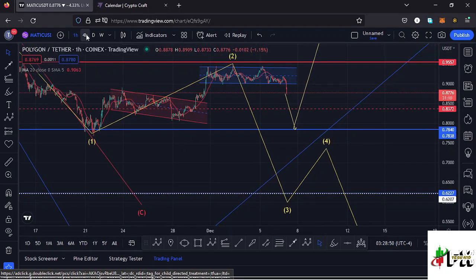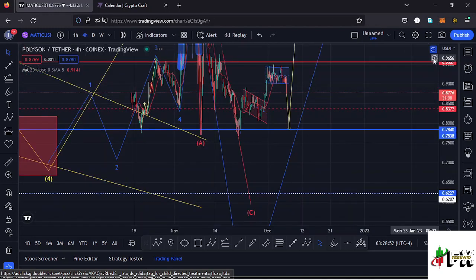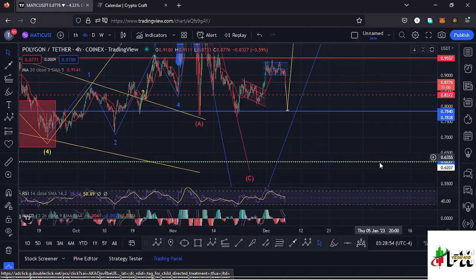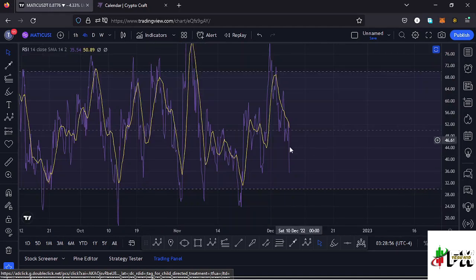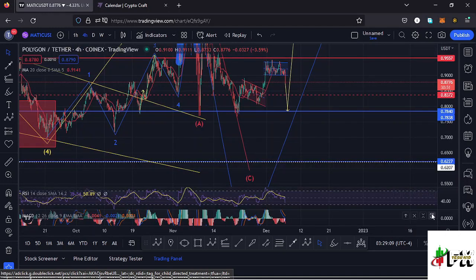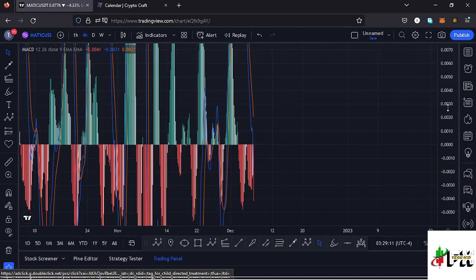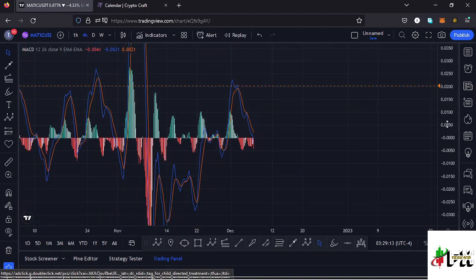And jumping to the 4 hour chart to also take a look at the indicators to see what movements will be supported. Here on the RSI, we are trading at around the 35 mark, meaning we have a bit of room for us to support any movements to the lower side before we get into the oversold region. Also taking a look at the MACD, here on the MACD, we have printed a bearish cross, and that would mean lower prices are coming our way.